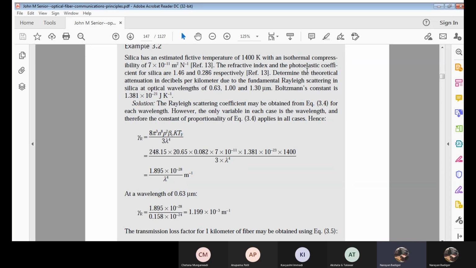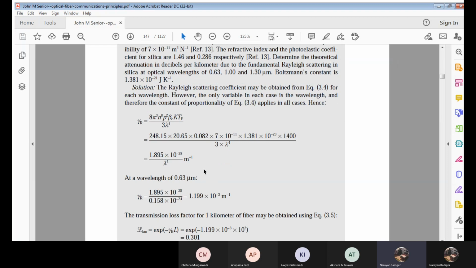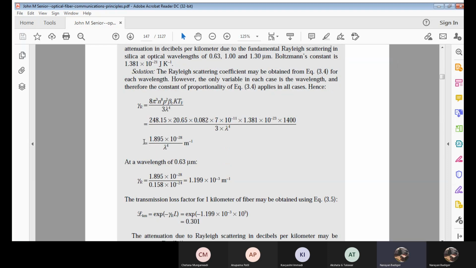For these we will calculate the theoretical attenuation. If I simplify this, I get gamma R as 1.895 into 10 raised to minus 28 divided by lambda raised to 4 per meter. Now we are asked to calculate gamma R for these three wavelengths. First we go with 0.63.